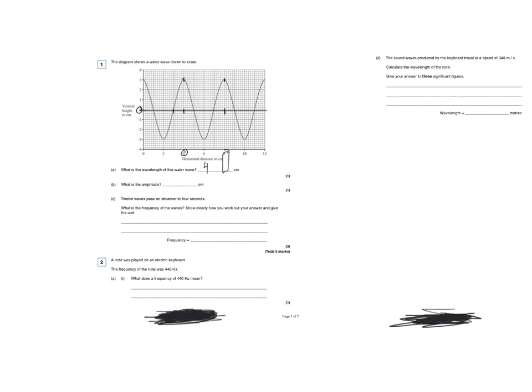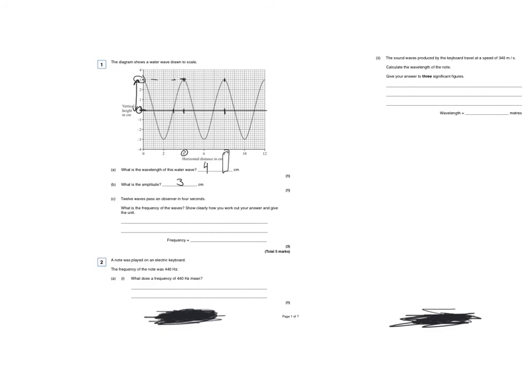What is the amplitude? Remember the definition for the amplitude is the displacement from the undisturbed position, which my undisturbed position is here. So I need to take it from the top to 0, which is here. So that will be from 0 to 3. So that's 3 centimeters there. It says then 12 waves.